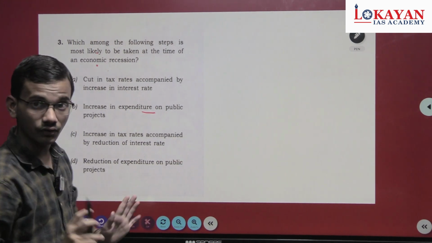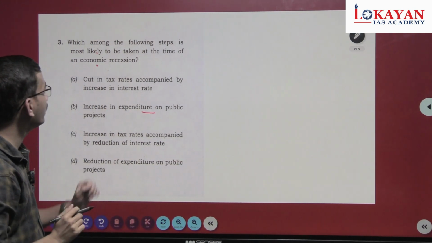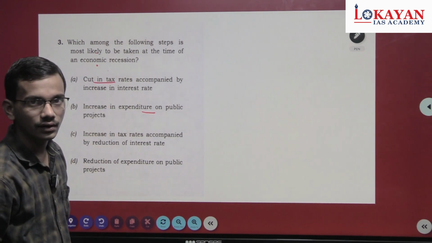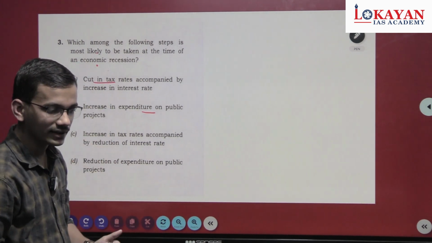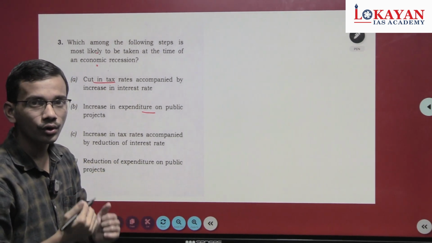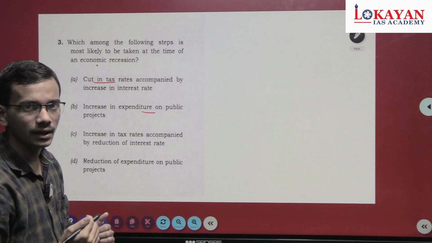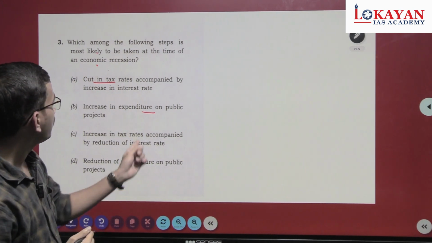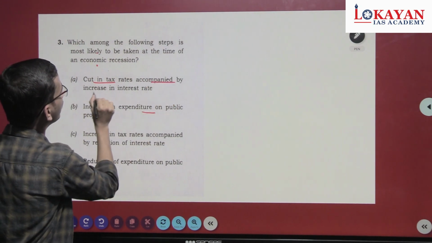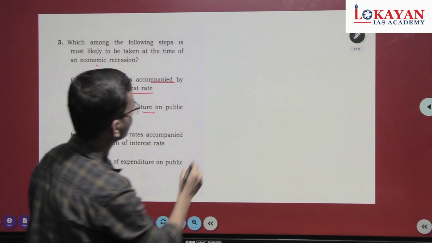See the question's options carefully. Cut in the tax rates: correct, because as tax rates are cut, people have more disposable income at their hands. But see this adjoining statement, accompanied by an increase in the interest rate.